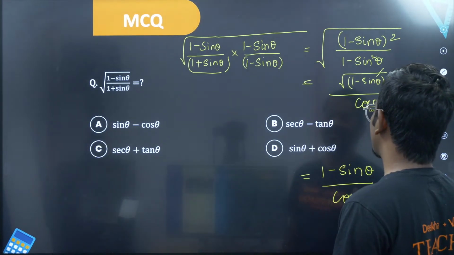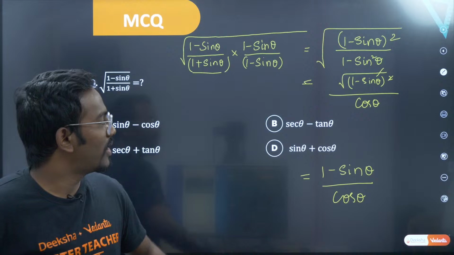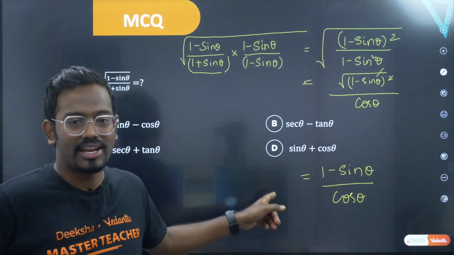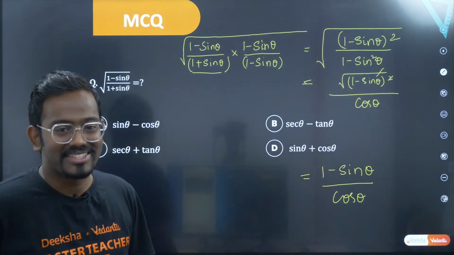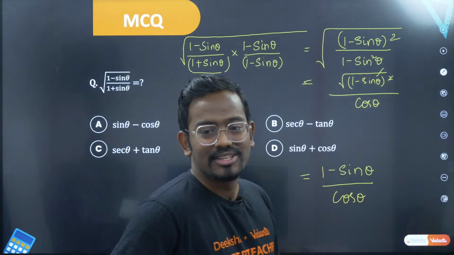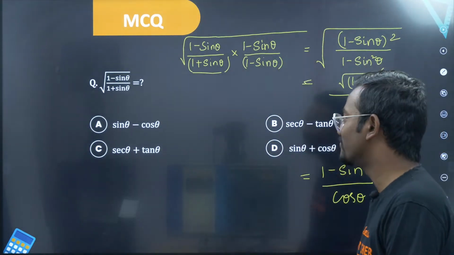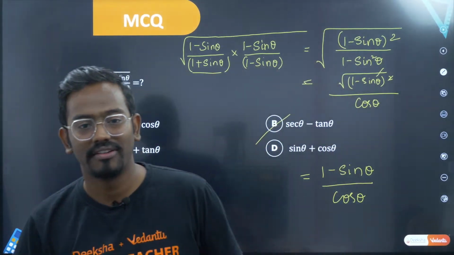Now, what is the answer? Very simple now. Sir, what should you do now? You have something like a minus b by c. So I'll write this as a by c minus b by c. So 1 by cos theta is secant theta, sir, minus sin theta by cos theta is tan theta. So therefore the answer should be secant theta minus tan theta. So this is your final answer.